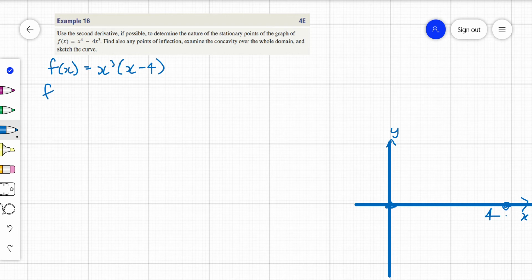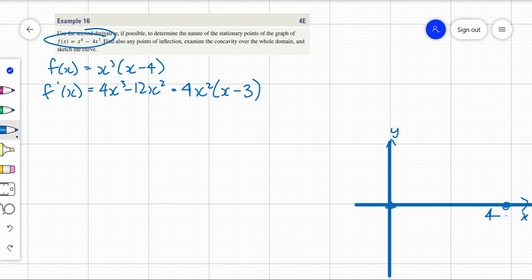Alright, so then what do we get from f dash of x? Going back to that, I get 4x cubed minus 12x squared. Another way of saying that is 4x squared times (x minus 3). Is that right? So 4x cubed minus 12x squared. Yep. Alright, what does this help us to do? This helps us find stationary points, of course, when f dash of x equals 0. So you can see from that one we would get a 0 and a 3.